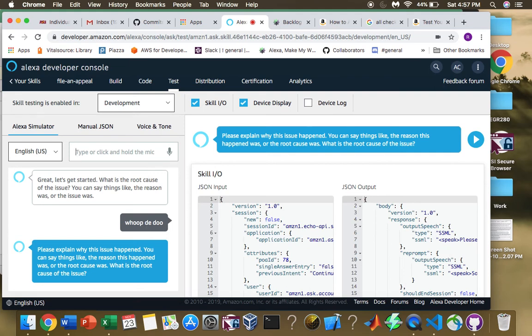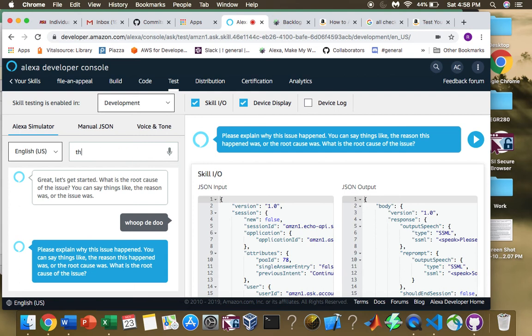You can say things like, the reason this happened was, or the root cause was. What is the root cause of the issue? And yeah, that's essentially it. That works on each of the three fields to fill out for the plan of action, and we're going to expand it for the entire skill so that from the moment of invocation till the end, any random input will be handled correctly.